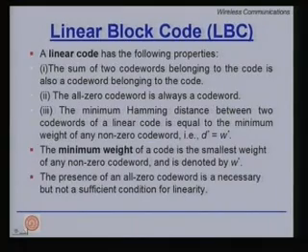Please note that the presence of an all zero code word is a necessary, however, not a sufficient condition for linearity. So, the first thing that we must check if you are asked to verify whether a block code is linear or not is the presence of the all zero code word. If it is present, we go further, otherwise we say, look, this cannot be a linear block code.